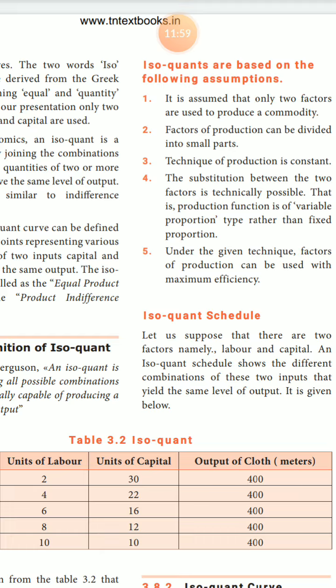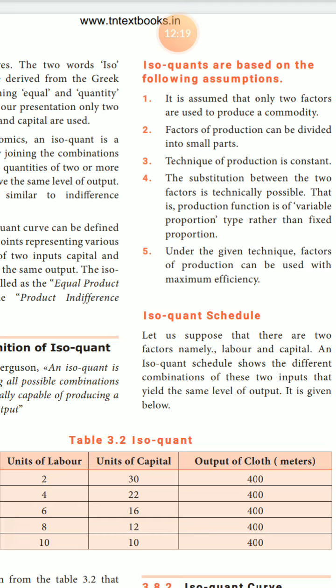Next one, the isoquant schedule. Let us suppose that there are two factors, namely labor and capital, and the isoquant schedule shows the different combinations of these two inputs that yield the same level of output, given below.